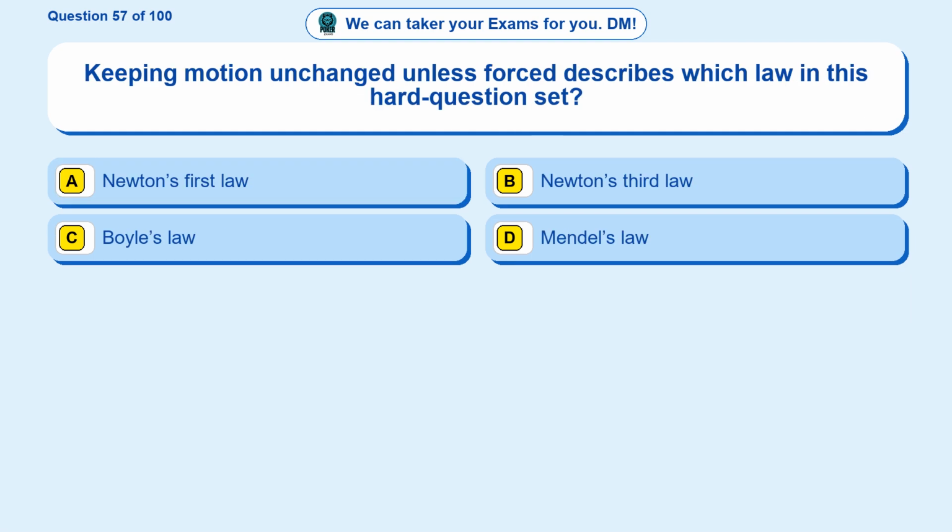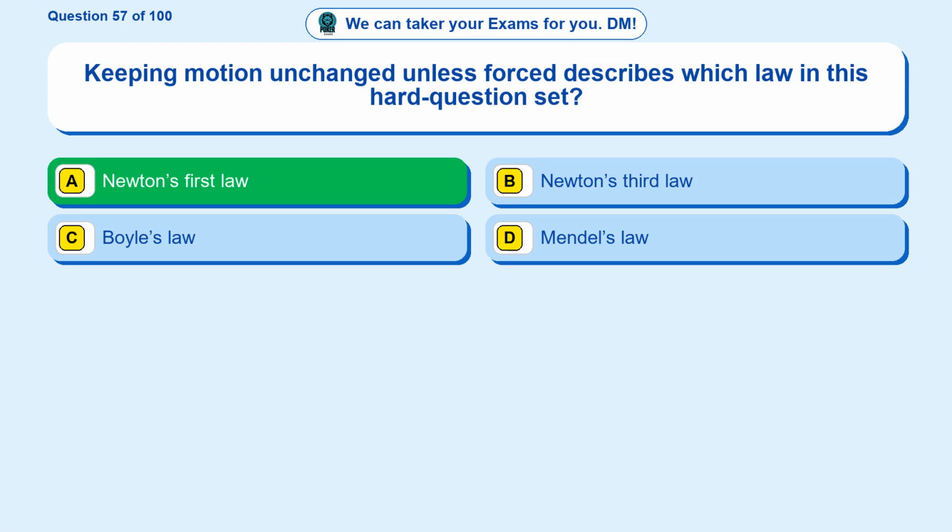Question 57. Keeping motion unchanged unless force describes which law in this hard question set? Option A, Newton's first law. Option B, Newton's third law. Option C, Boyle's law. Option D, Mendel's law. The correct answer is option A, Newton's first law.